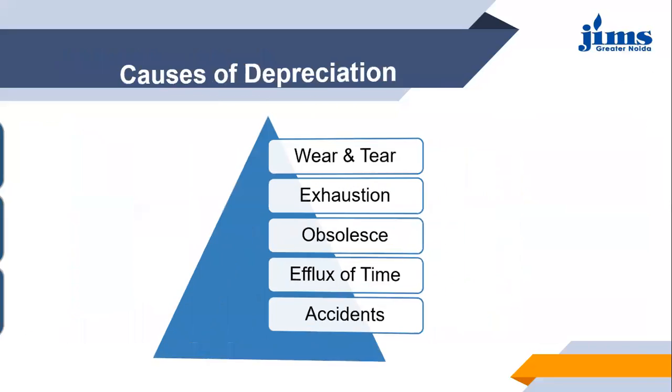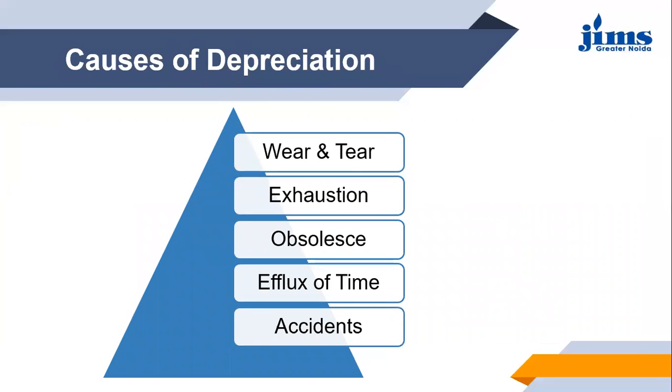Moving ahead. Now we can come to the causes of depreciation. Causes of depreciation here are, you all know, it's a very general thing, why the depreciation occurs. Obviously, it is because of wear and tear, because assets get worn out or torn out on account of constant use, as is the case with the plant and machinery, furniture, fixtures, etc., which are used in the business or the factory.